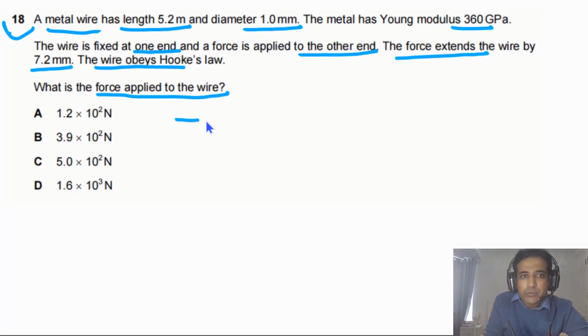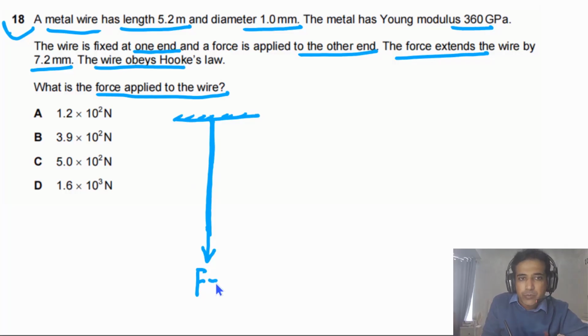So first of all, let's try to sketch. For this question, it is given to us that one wire is attached to one fixed end. So this is the fixed end. On the other end, a force is applied. So this is the force F. We need to find out the value of this force. So this question is simply about Young's modulus.